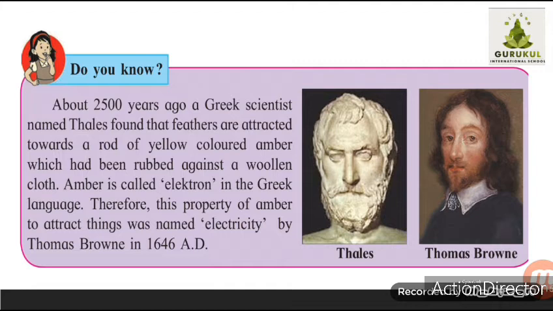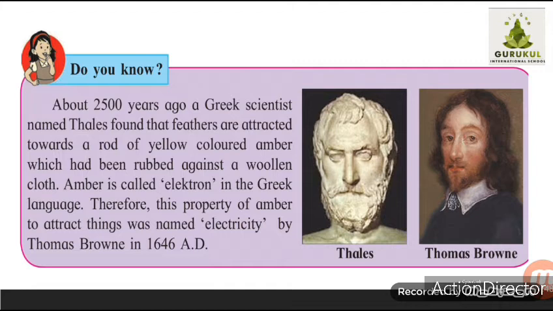If the feathers are held near an amber rod which had been rubbed against a woolen cloth, they are attracted towards it. Amber is called electron in the Greek language, and therefore this property of amber to attract things was named electricity by Thomas Browne in 1646 AD.